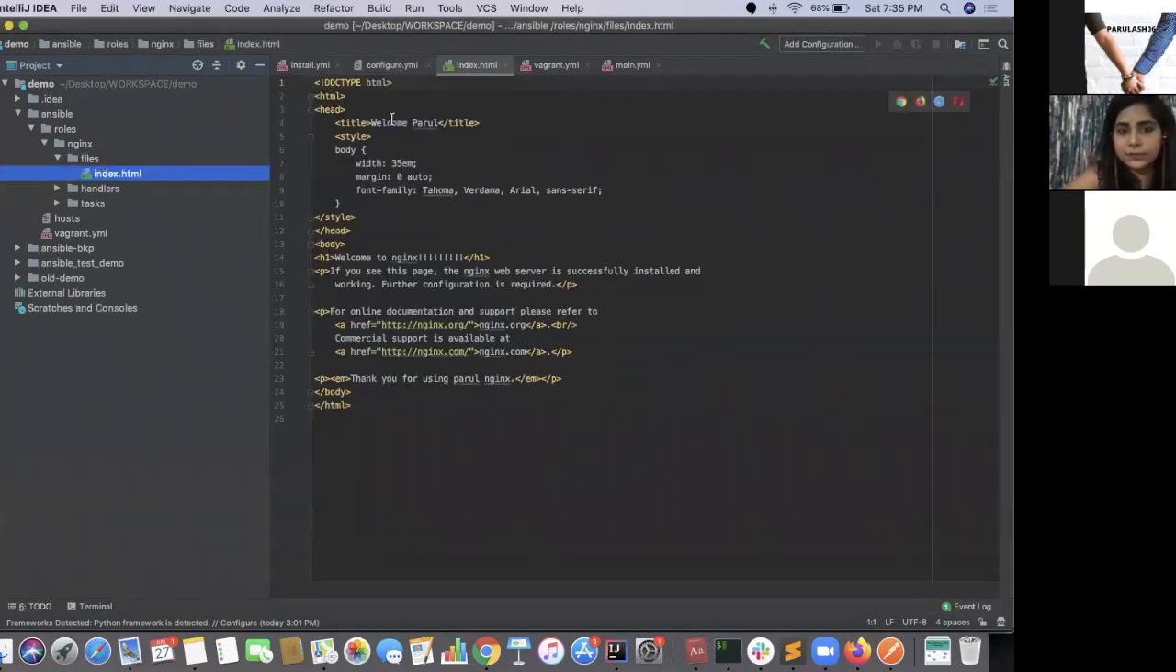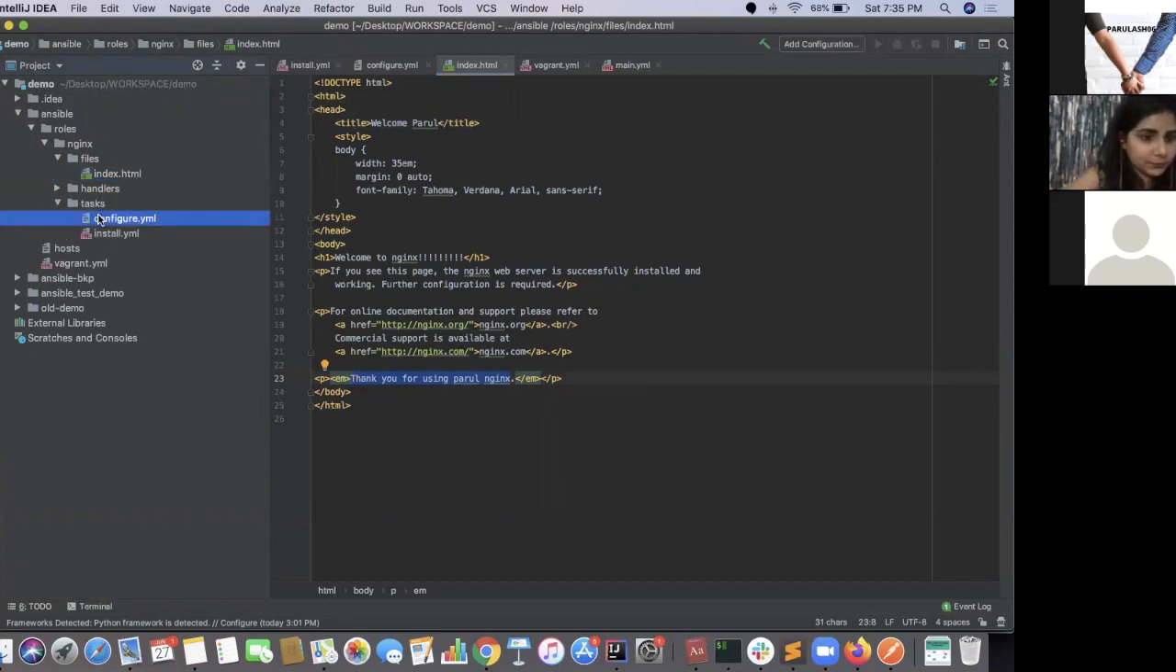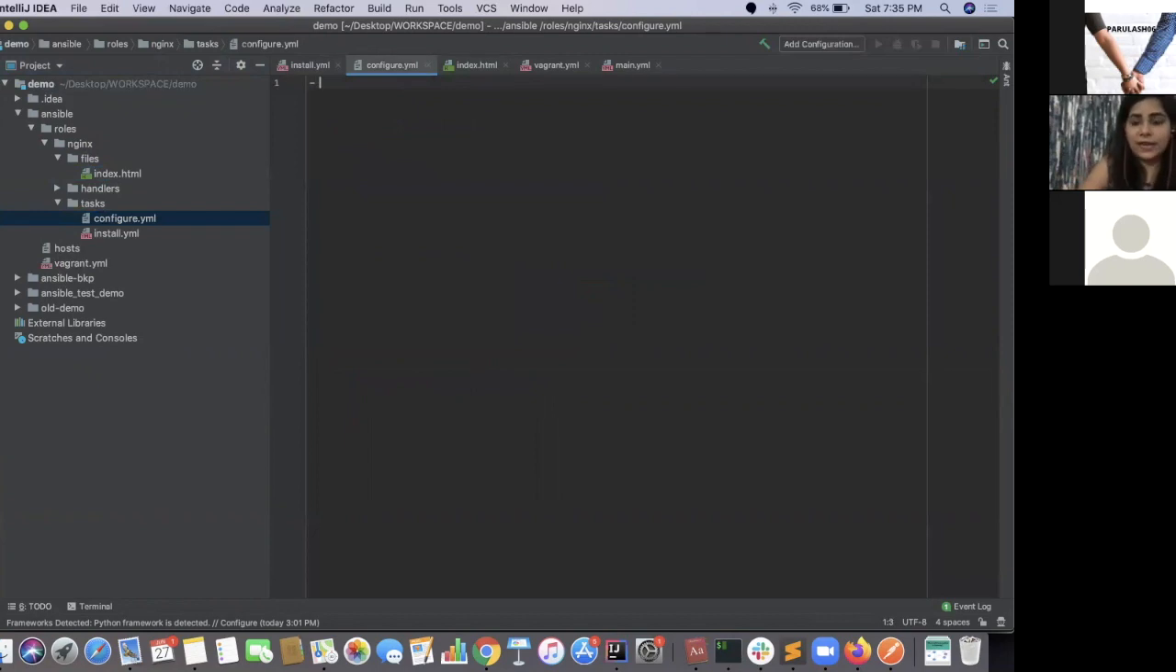So this looks something like this. Somewhere in between, it has my name as well. So you can identify whether this Nginx file on the remote server has changed or not. So what I'll do is configure, as in I will replace the file on the remote machine with my file, and then we are going to test whether that file is replaced or not.